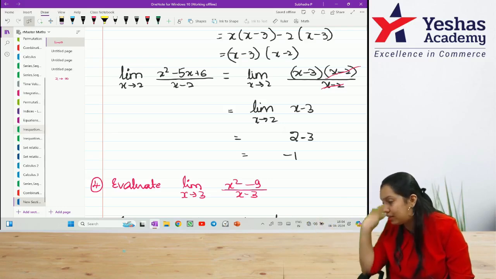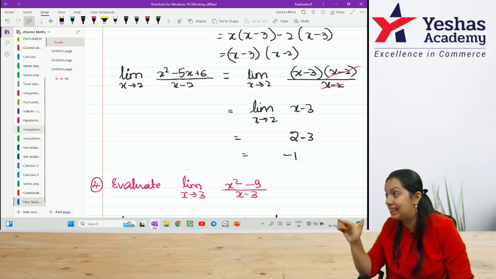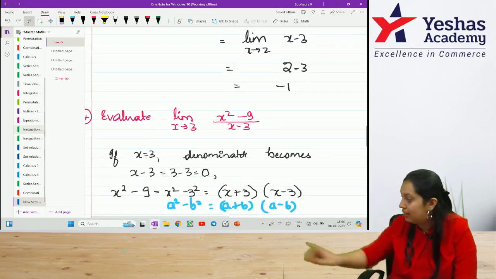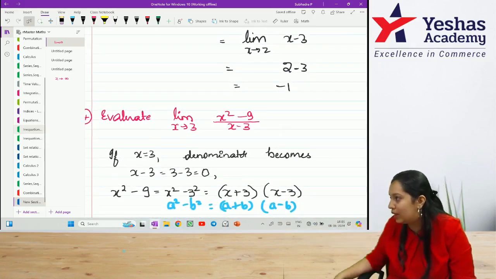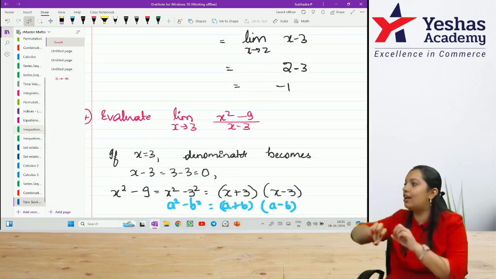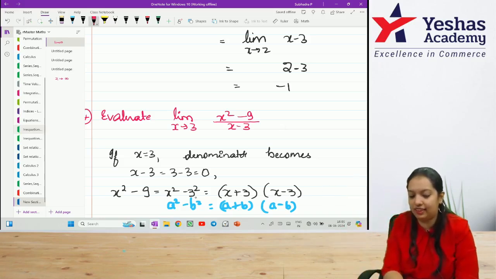In the numerator I can use factorization. Does it look like a square minus b square format? x square minus 9. Can I convert this as a square minus b square? Yes, I can. 9 can be written as 3 square. So I can rewrite this as x square minus 3 square. Because I have to use factorization, I am converting 9 as 3 square, because I can apply a square minus b square.